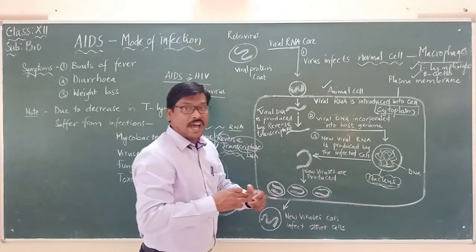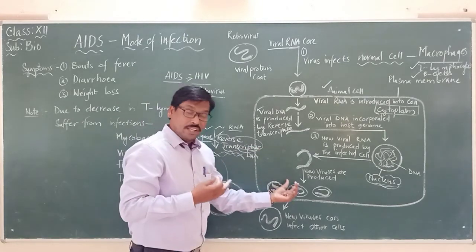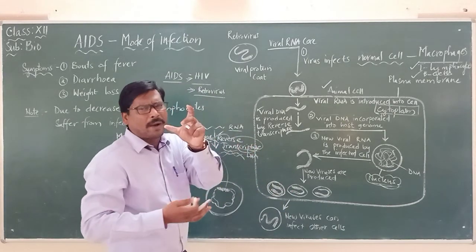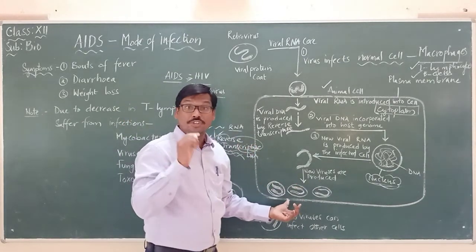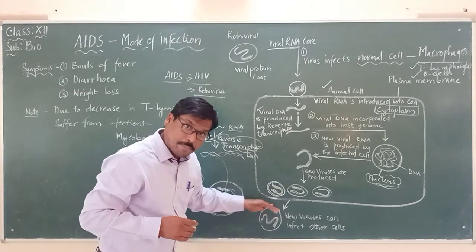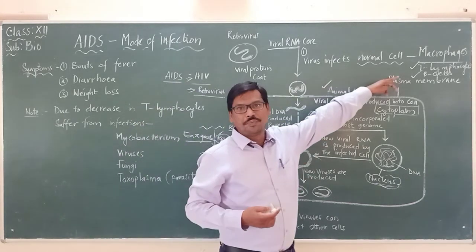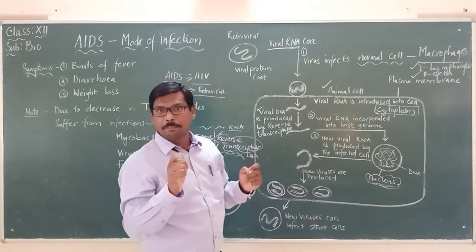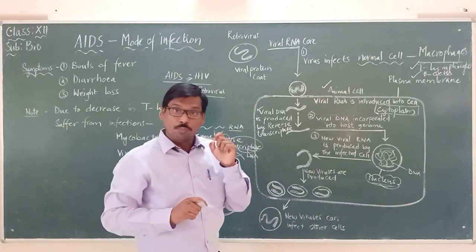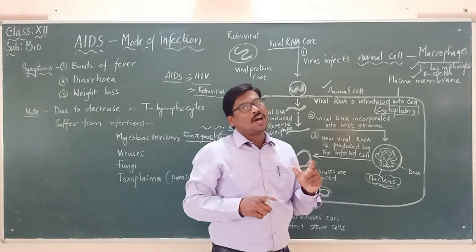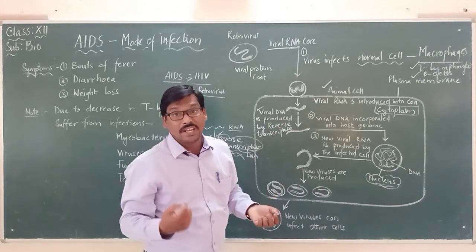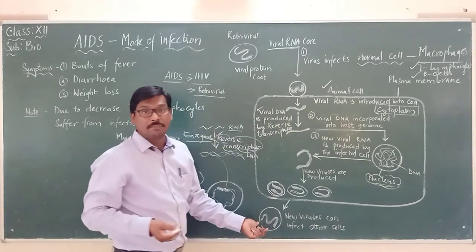This viral RNA starts forming all the parts that are required, forming the new viruses. These viruses come out and infect the T lymphocytes. T lymphocytes are very important cells in the immune system, and once they are destroyed, the immune system becomes very weak.